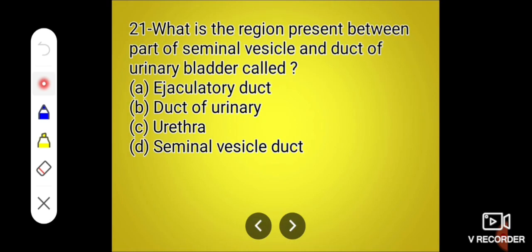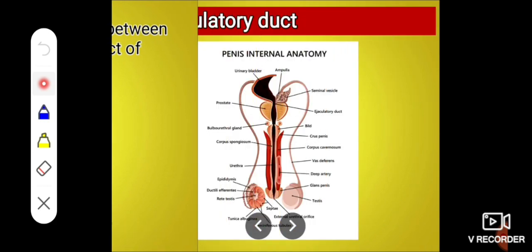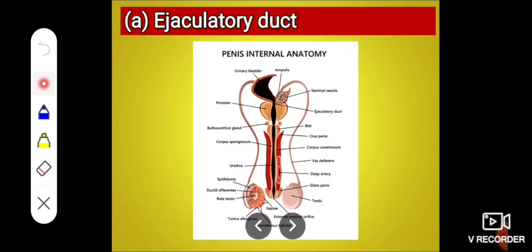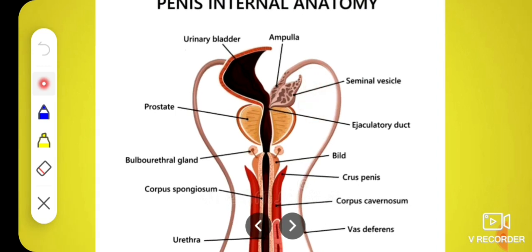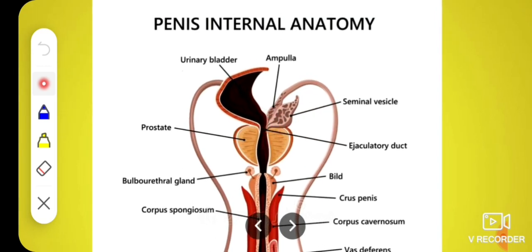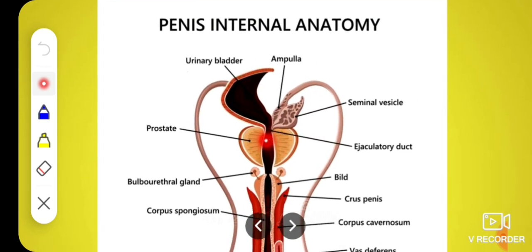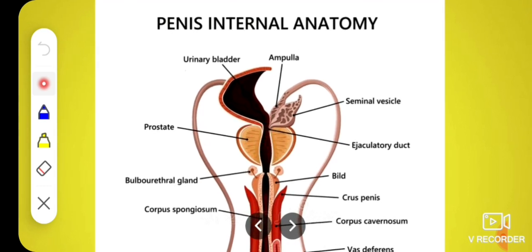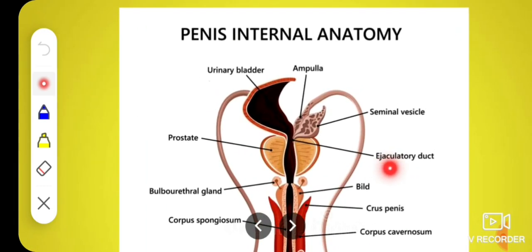Next question. What is the region present between the part of the seminal vesicle and the duct of the urinary bladder called? A, ejaculatory duct, B, duct of urinary bladder, C, urethra, or D, seminal vesicle duct. And the correct answer is ejaculatory duct. See, this is the seminal vesicle and this is the urethra, and the part between these two is the ejaculatory duct.